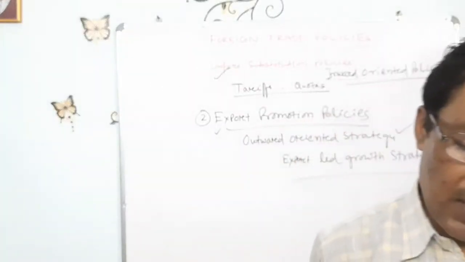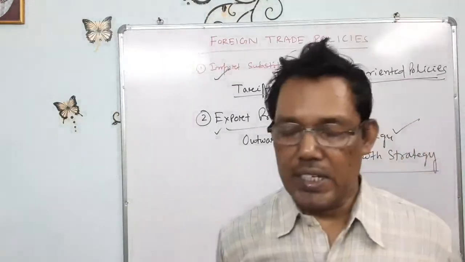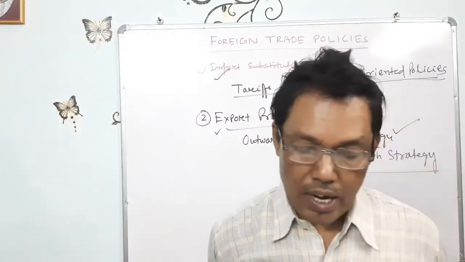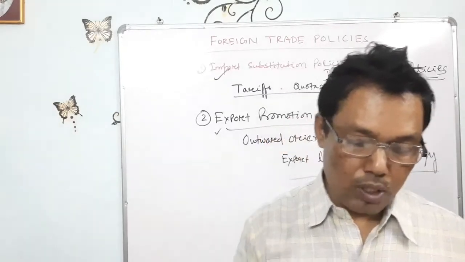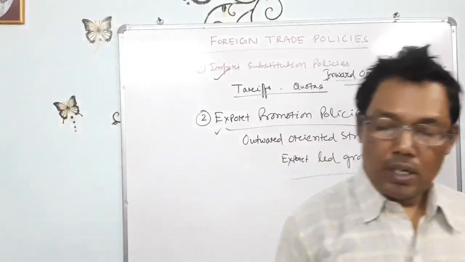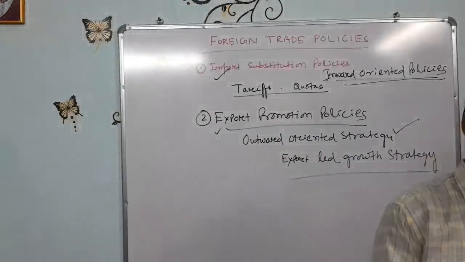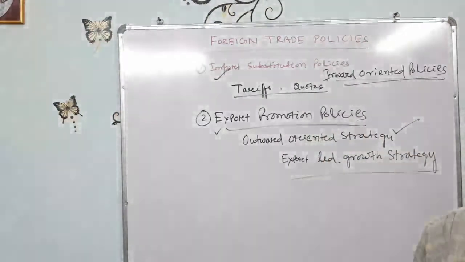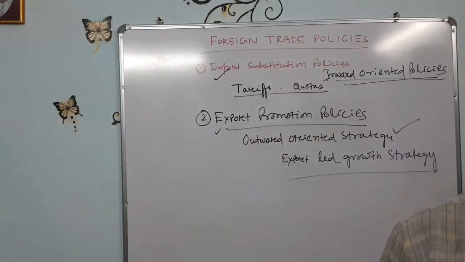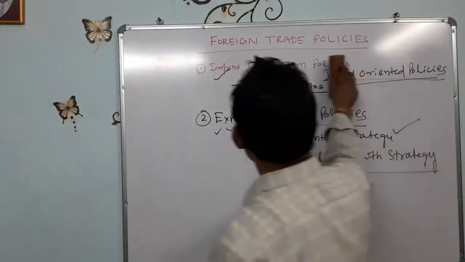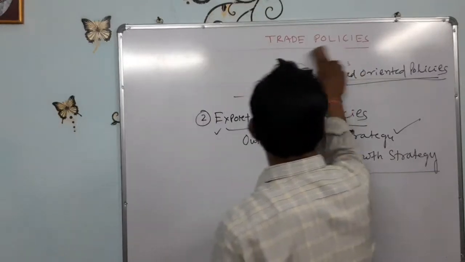These are the advantages of these strategies, import substitution policies and export promotion policies. Besides these, there are some features of foreign trade policies. What are the features of Indian foreign trade? Next we will start the features of foreign trade.